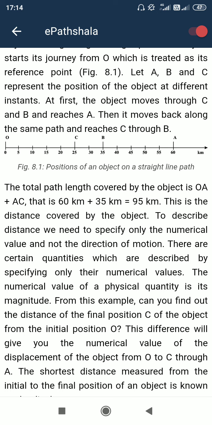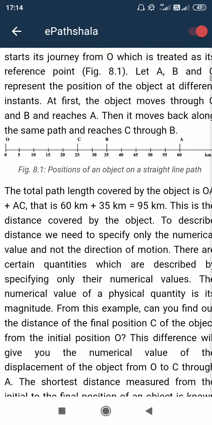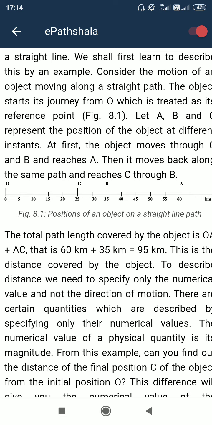Think about a particle or a body or human moving from place O to C, then B, then A. See here, these are positions of an object on a straight line path. So what is the characteristic of this motion?